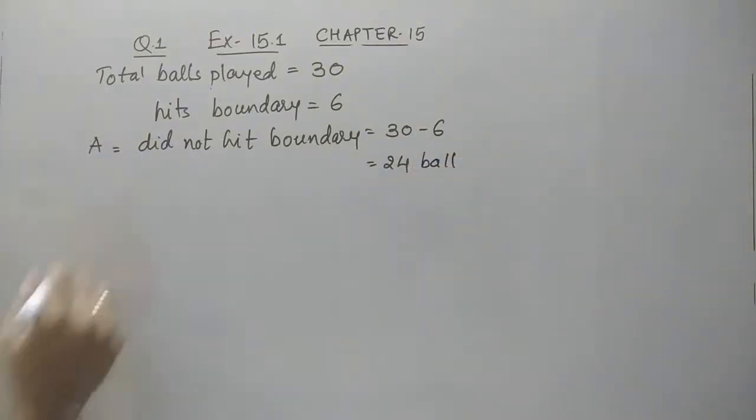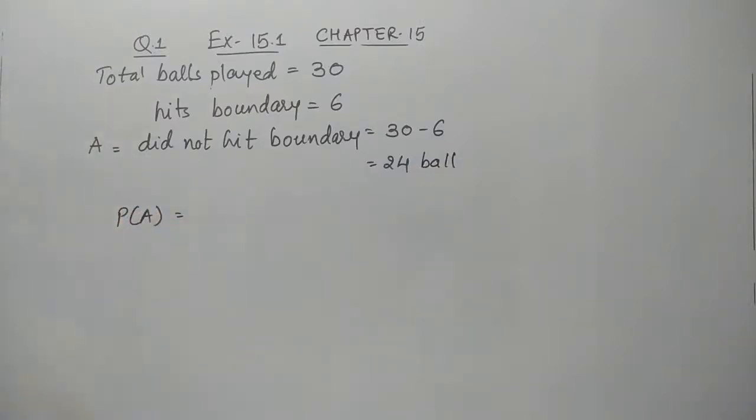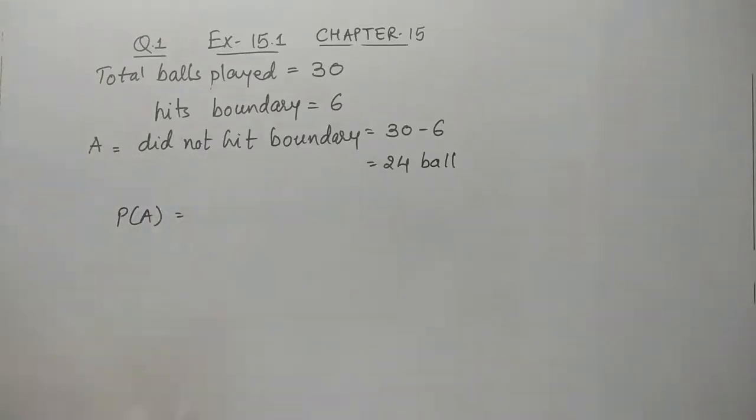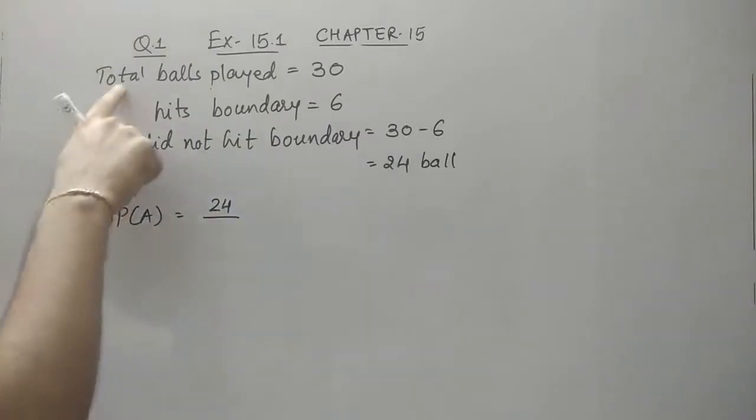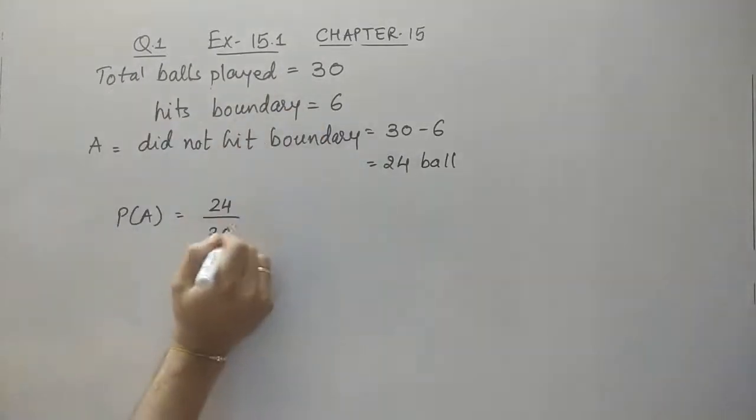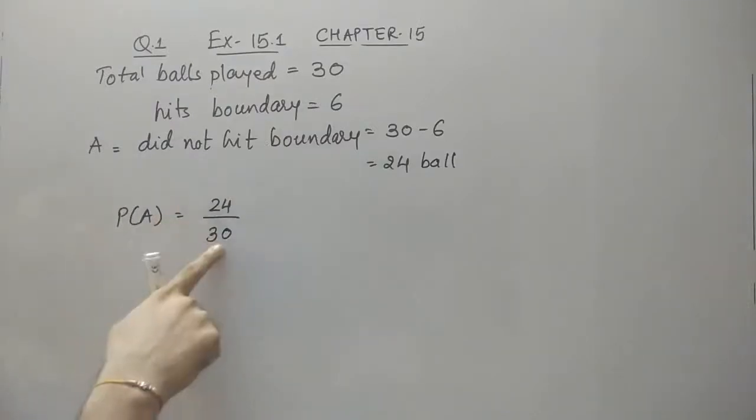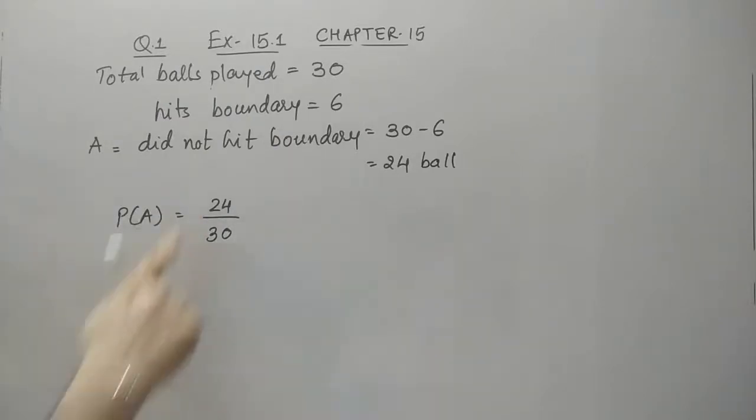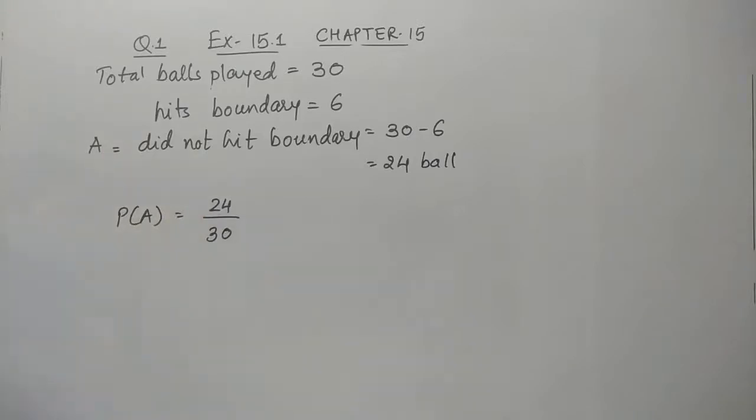According to the formula, the probability of any given event is the outcomes of this event, that is 24, over the total outcomes, that is 30 balls. She did not hit a boundary in 24 balls and in total she played 30 balls. Remember, the numerator is always smaller and the denominator greater. That is a proper fraction, always.